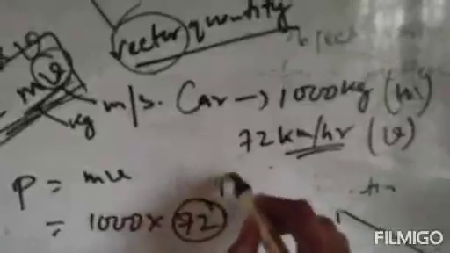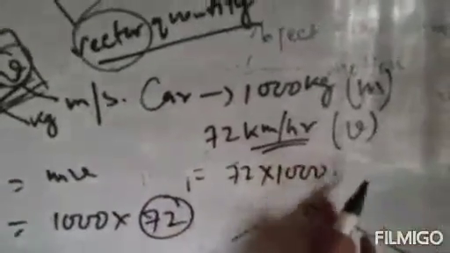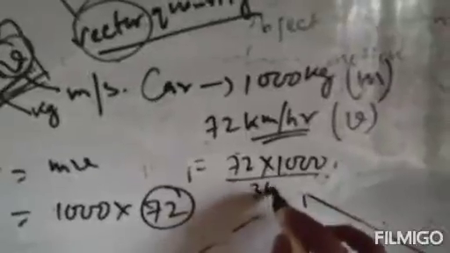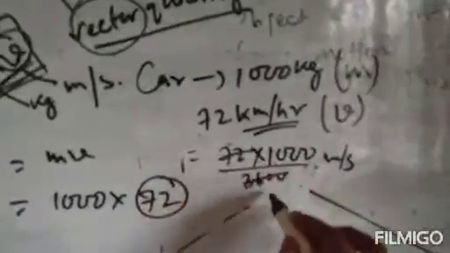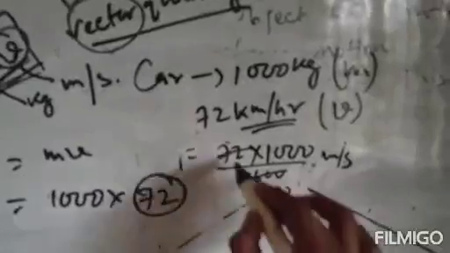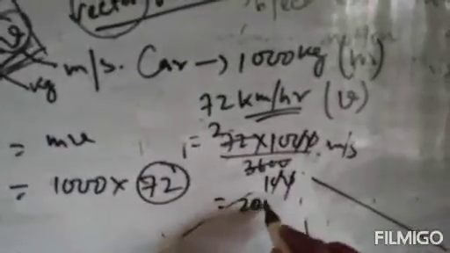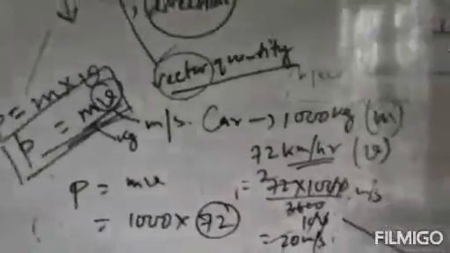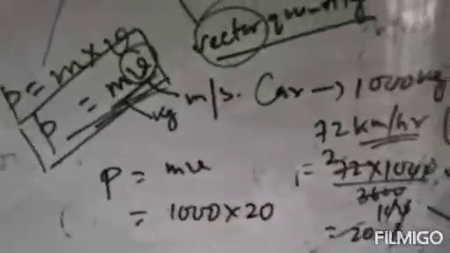If you convert this, 1 kilometer means 1000 meter, and 1 hour means 3600 second. So it will be 72 into 1000 upon 3600 meter per second. Now reduce: 36 twos are 72, so it reduces to 20. So 72 km per hour means 20 meters per second. Now plug in the values: m is 1000 kg and velocity is 20 meter per second.